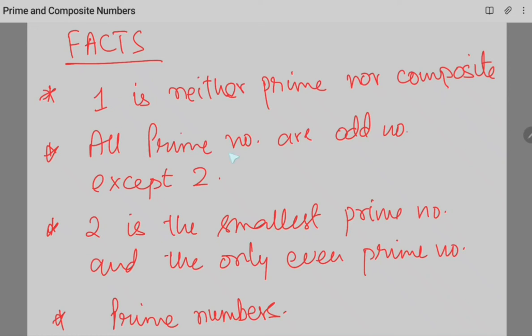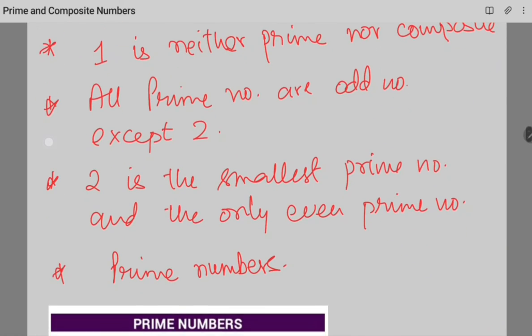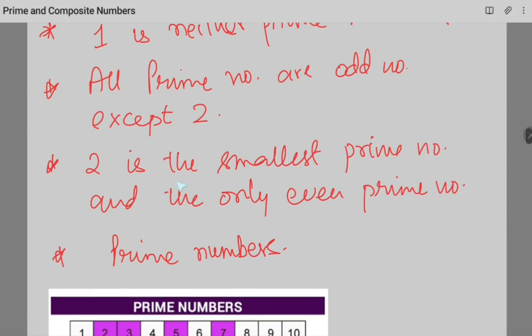Second fact is all prime numbers are odd numbers except 2. This is a very interesting fact. All prime numbers are odd except 2, and 2 is also the smallest prime number and it is the only even prime number. All other prime numbers are odd.